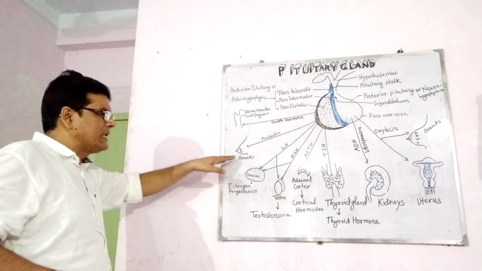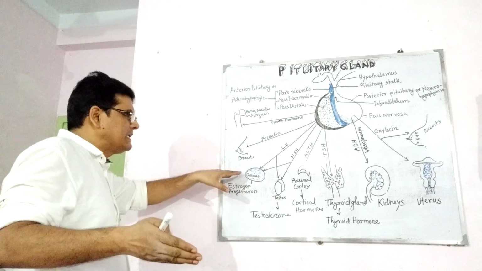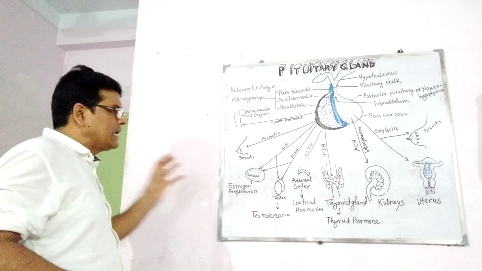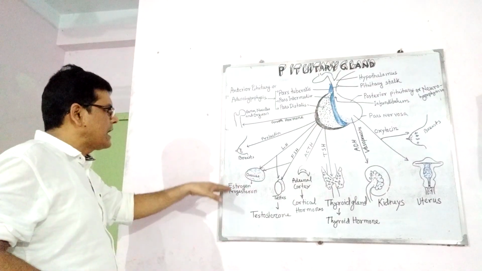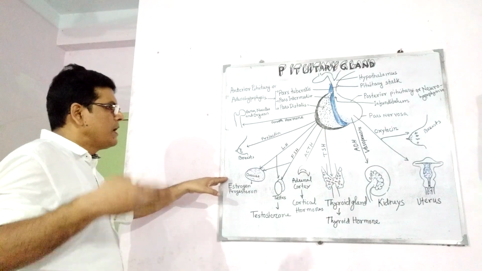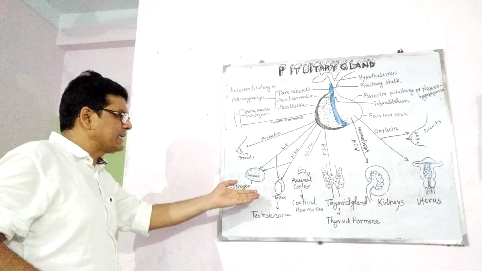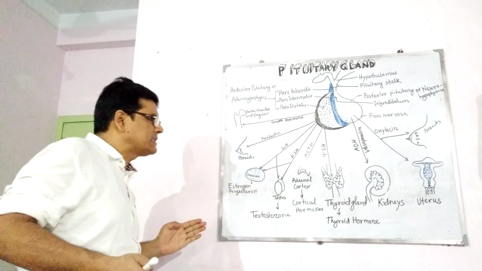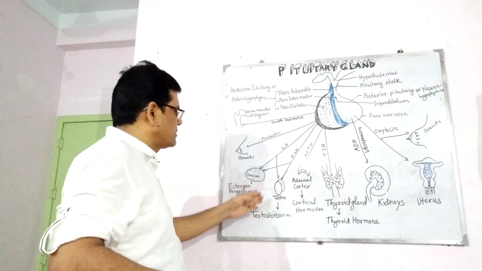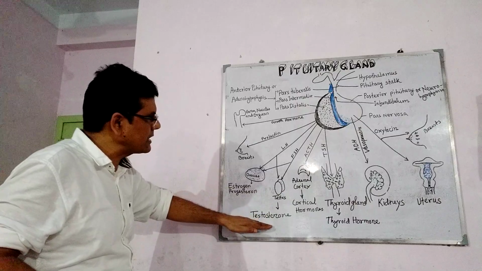So in females, it stimulates steroid release from the ovaries, ovulation, and the release of progesterone and estrogen hormones. In males, it stimulates the Leydig cells of the testes to secrete testosterone.